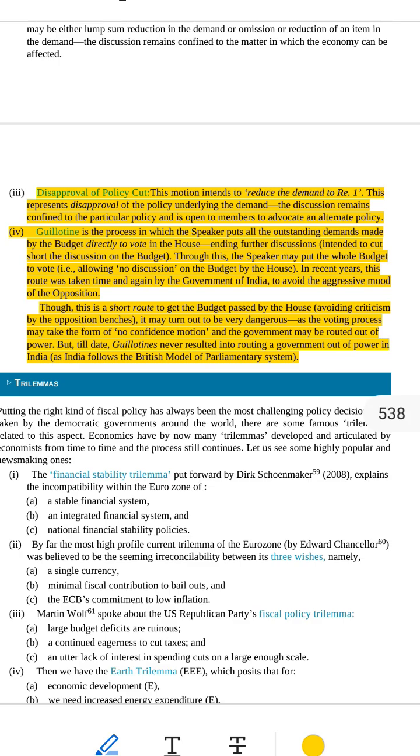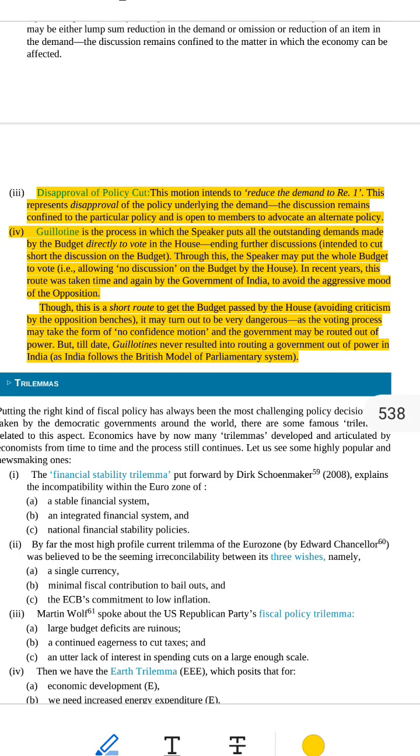Part 2, guillotine. What is it? In Parliament, the government gives a budget. The budget is a huge plan showing how much money the government wants to spend on schools, roads, police, army, health, and more. Now, all members of Parliament are supposed to talk and debate about each part of the budget, but sometimes there isn't enough time to talk about every little thing. Also, sometimes the opposition parties, those who are not in power, are very angry and talk too much or delay the process. So the Speaker, the head of the Parliament, like a teacher in class, says, no more talking. We will now vote on all the remaining things, one by one or all together, without discussion.